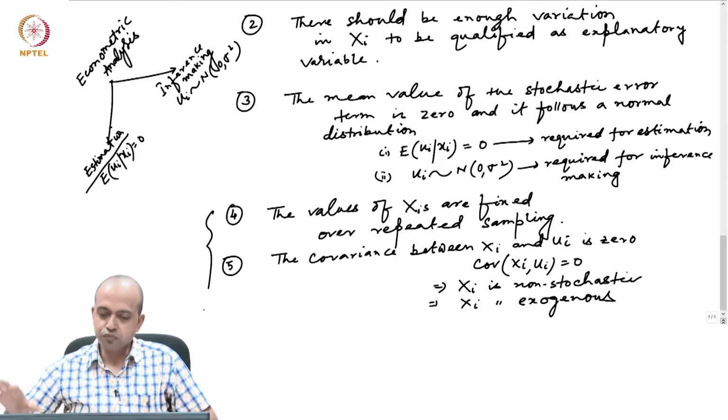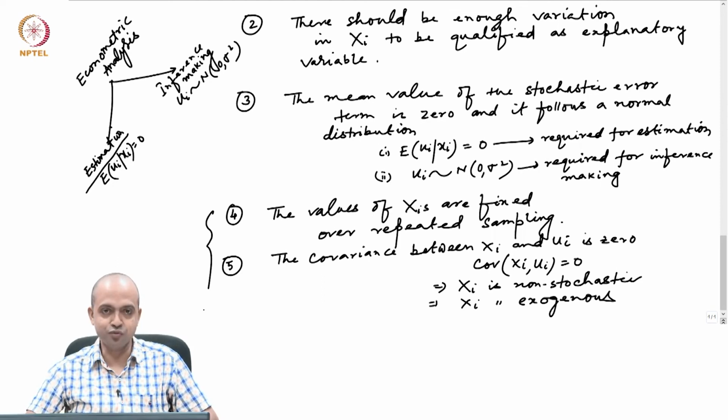There are another 4 to 5 important assumptions describing this idealistic world before we estimate the model using CLRM. Those 4-5 assumptions we will discuss in our next class.